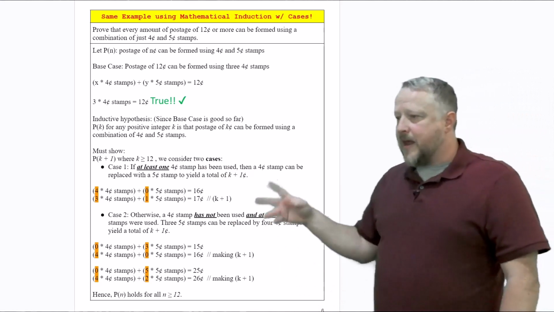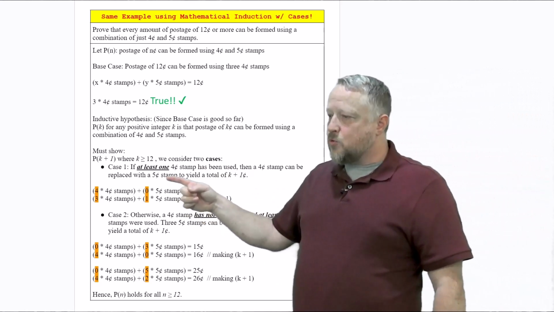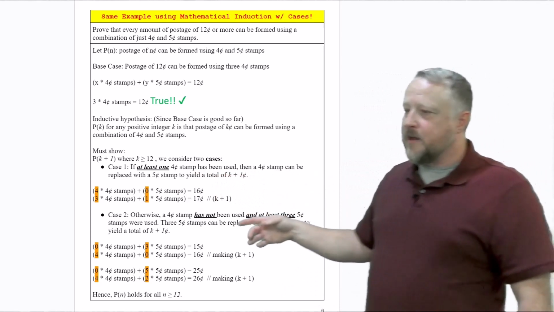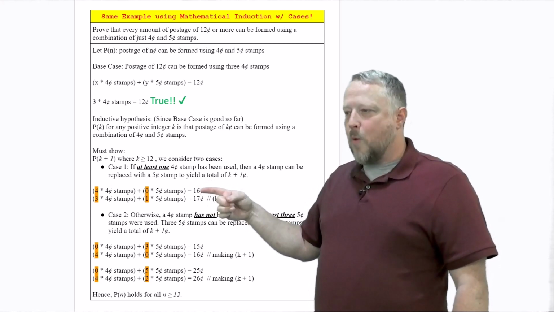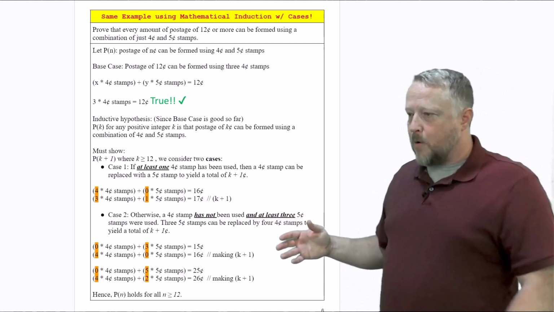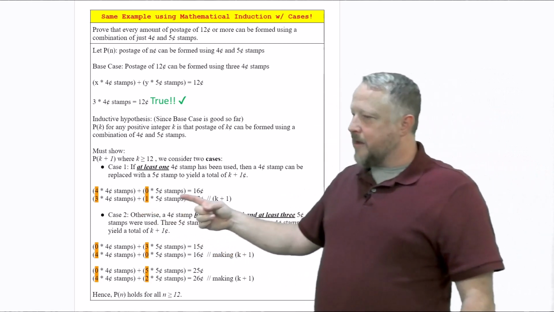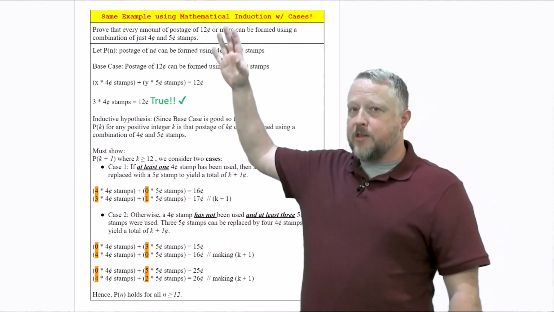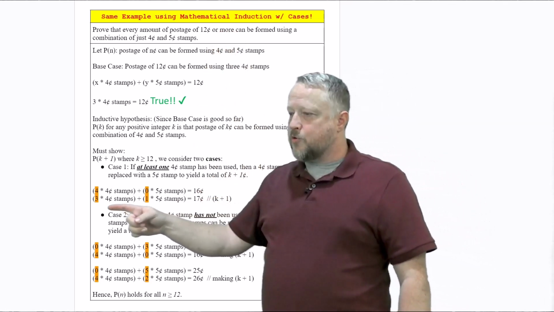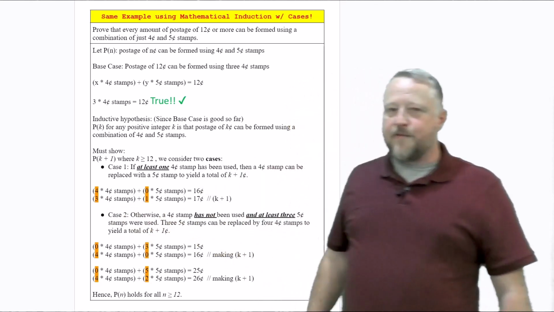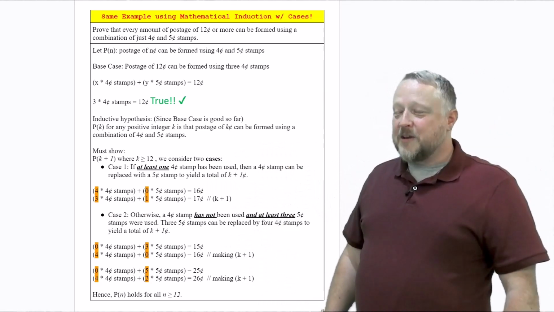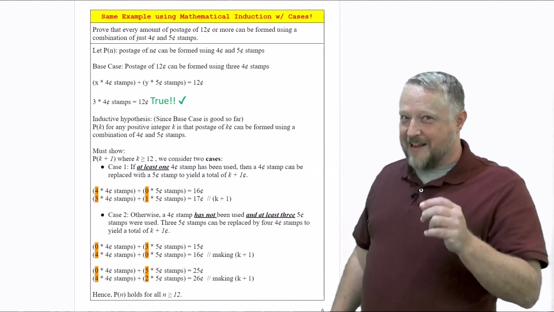Case 1 is that at least one 4-cent stamp has been used. Then a 4-cent stamp can be replaced with a 5-cent stamp to yield a total of k plus 1. Okay, so there's my one part. As you can see, I laid this all out. My original was 16, which is greater than 12. I went to 17 to do that k plus 1. All I had to do was replace one of my 4-cent stamps with a 5-cent stamp, and bam, there is my k plus 1 using that case. For case number 2, and I am tongue-tied as all get out, so bear with me here.